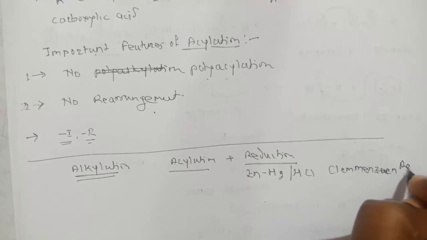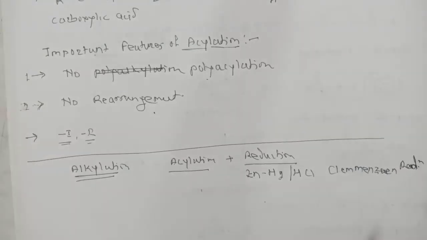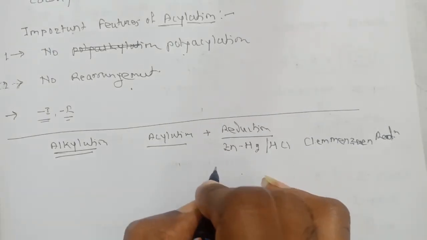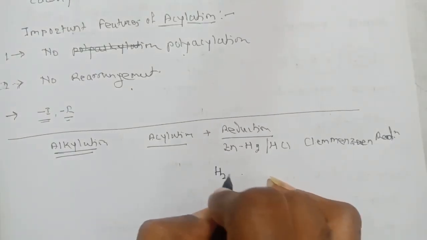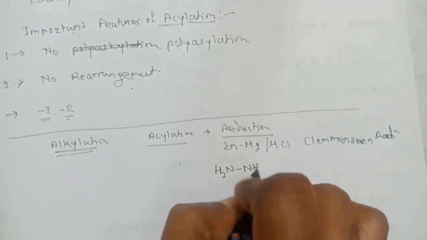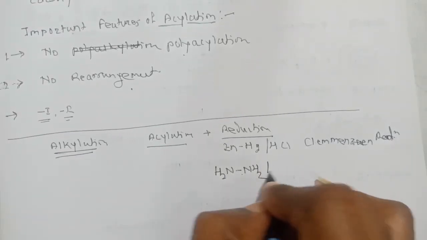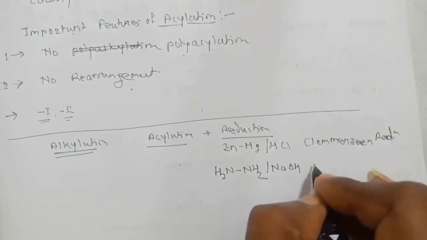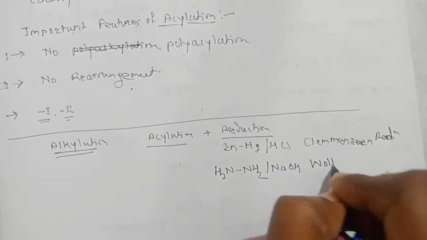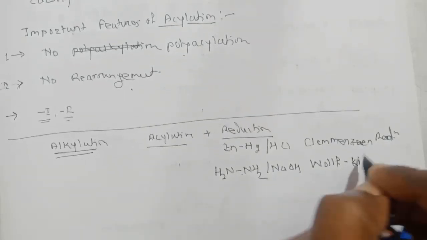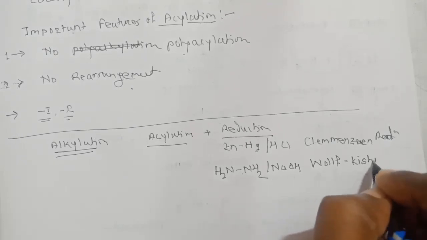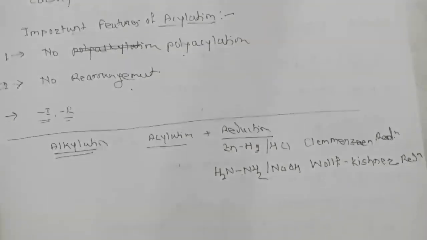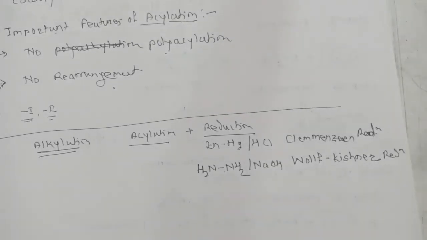Another reagent is NH2NH2, hydrazine, in the presence of a basic medium, NaOH. This is called Wolff-Kishner reduction. These are the two reagents we can use for the reduction.